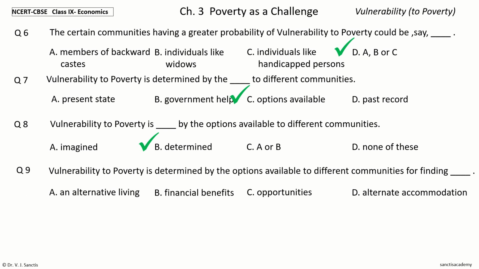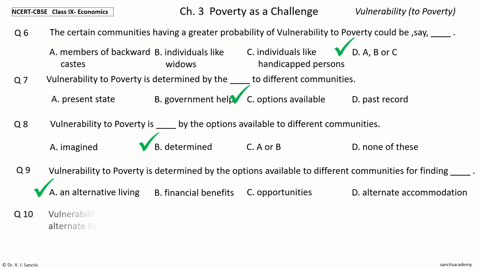Your time to choose. And the answer is an alternative living. So, vulnerability to poverty is determined by the options available to different communities for finding an alternative living.